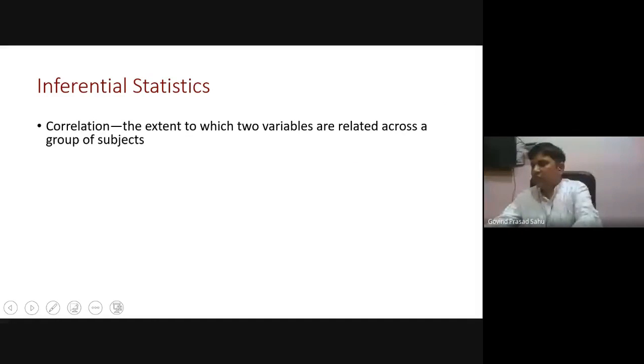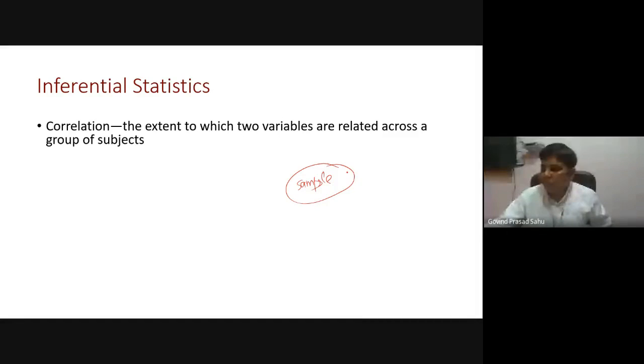And in inferential statistics, as I told, first we study a sample, and we derive some statistic of the sample. Then we give some inference about the whole population. That method is basically inferential statistics. It is very important because, for example, in the current scenario, the whole world is suffering from the COVID-19 pandemic. Suppose we want to know what proportion of the population is at risk or suffering from this disease.